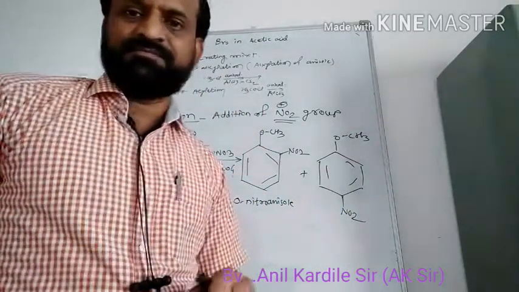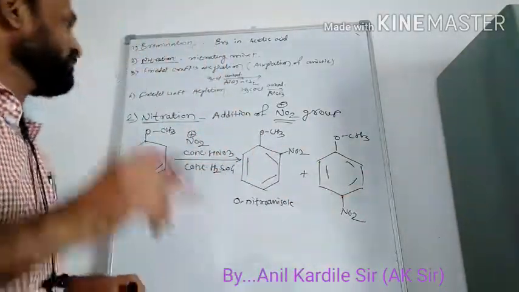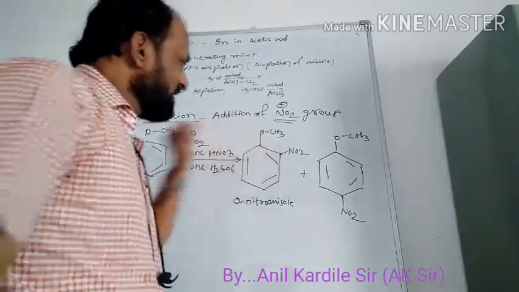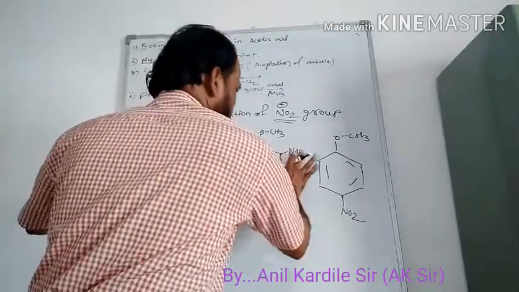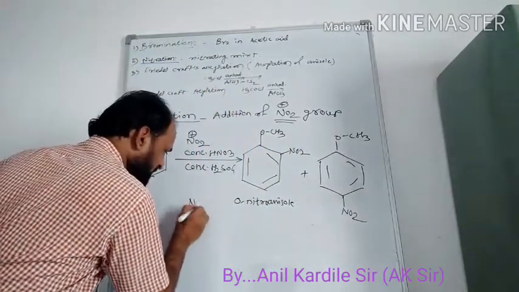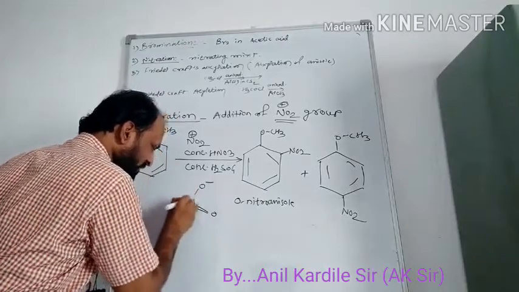Now again, which product is minor and which product is major? What is the structure of the NO2 group? That we know. NO2 group means N double bond O, O minus, and nitrogen having the plus charge.